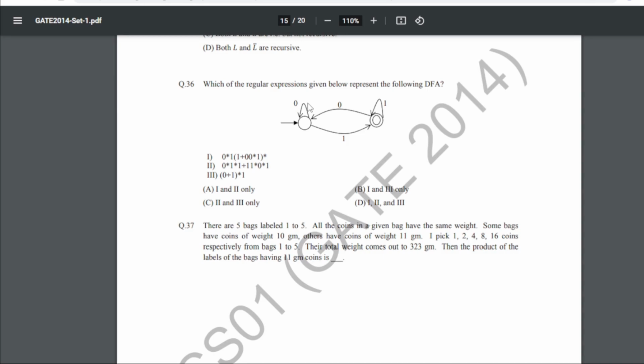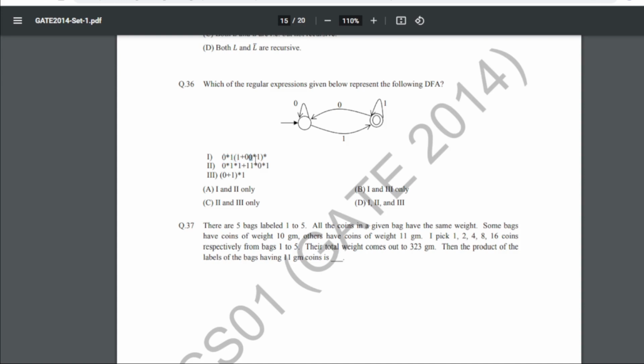36 is: which of the regular expressions given below represents the following DFA? So we have to find, you can see that any number of 0s, then we have 1, then we can have any number of 1s, that is also true. And if not 1, we can have 0 from here, then any number of 0s, again 1, and this can be in a loop. So the first is holding good.